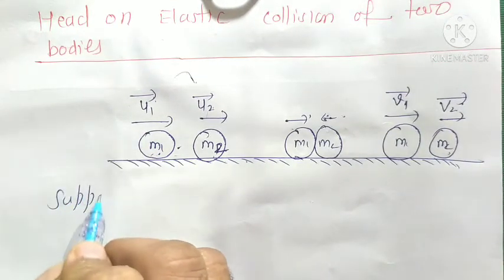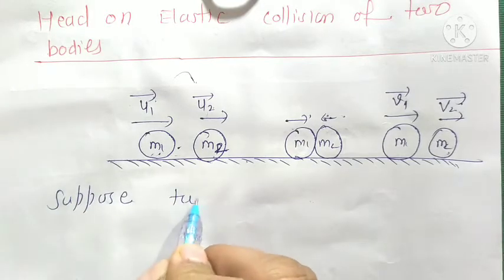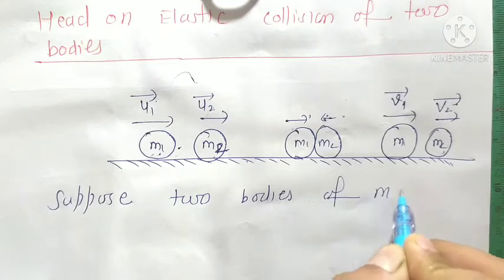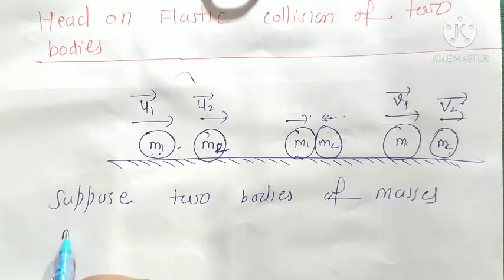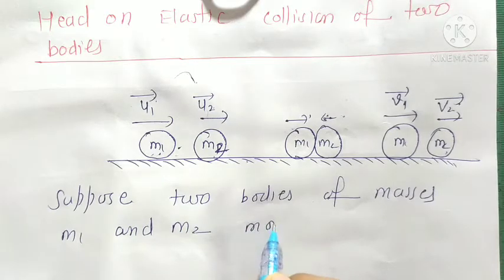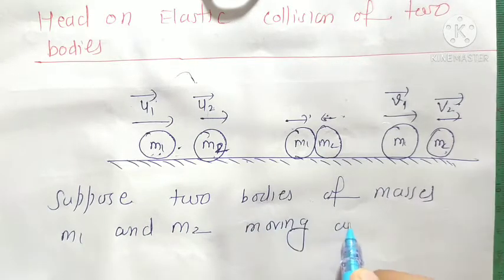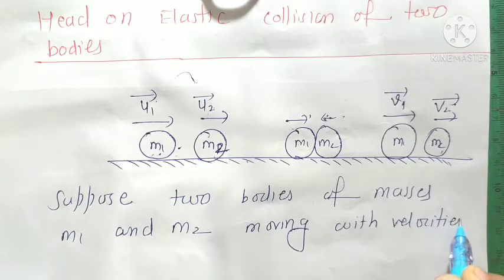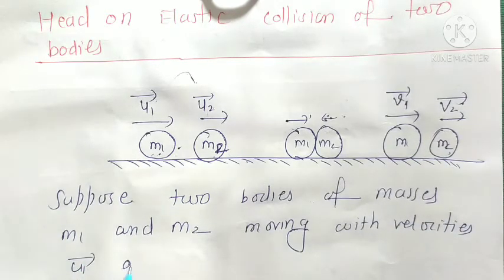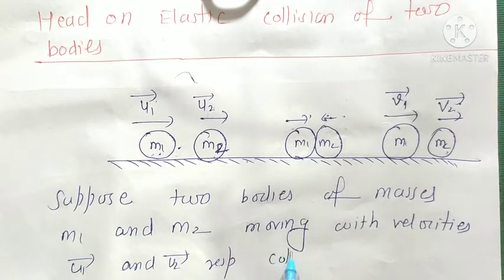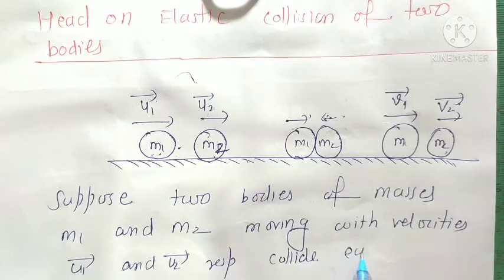So suppose two bodies of masses m1 and m2 moving with initial velocities u1 and u2 respectively collide with each other.